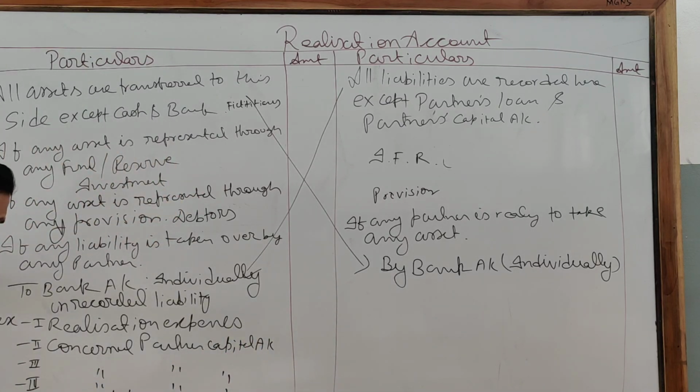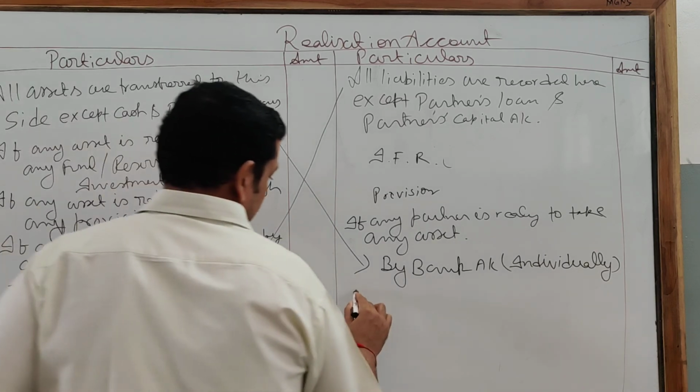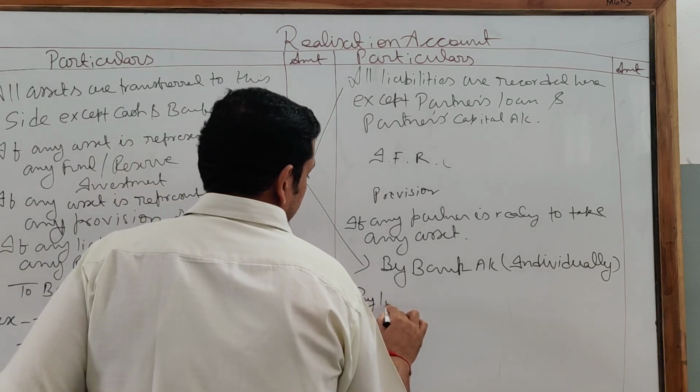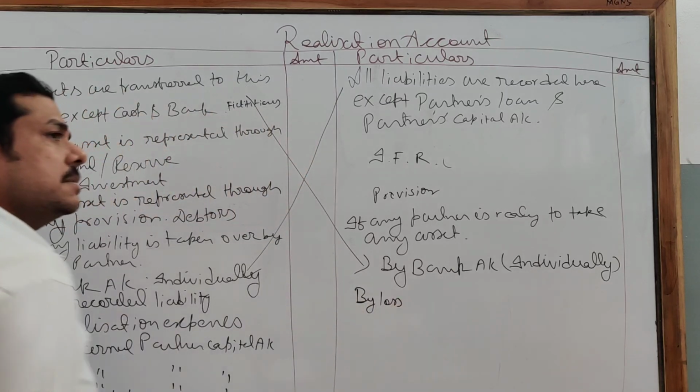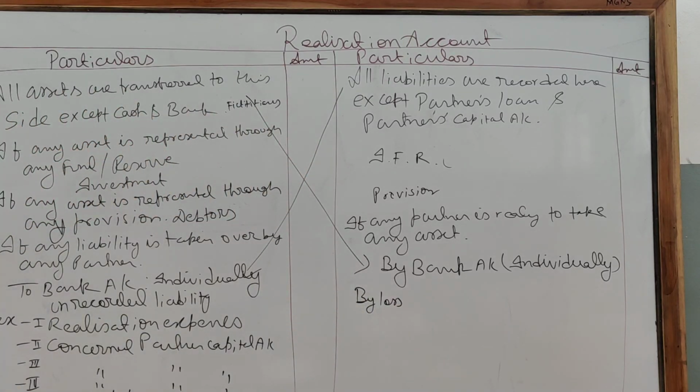So distribute the realization profit amongst all partners in their old profit sharing ratio. If expenses are more than the sale, then you will have a loss. Here you will write by loss, transfer the loss to all partners' capital accounts in their old profit sharing ratio. Clear? In this way the realization account is prepared.